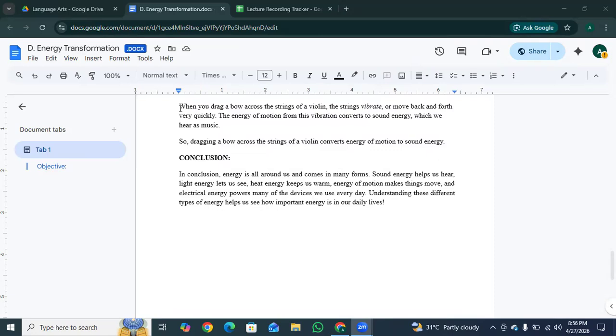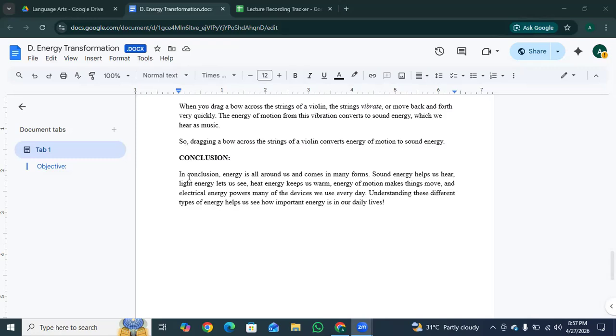So this basically uses a violin to show how energy changes. The first is action, which is when you pull a bow across the strings, they move back and forth very fast. This is basically vibrating. And the change is the energy of motion turns into sound energy that travels to your ears. So this is an example of energy conversion.